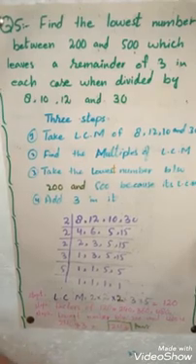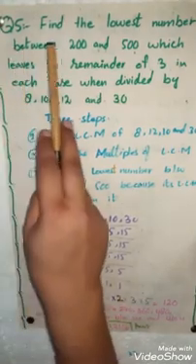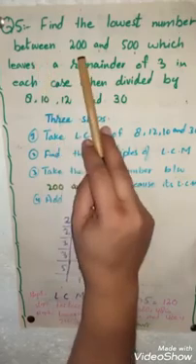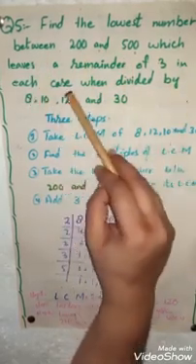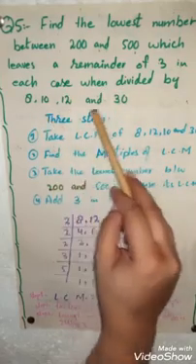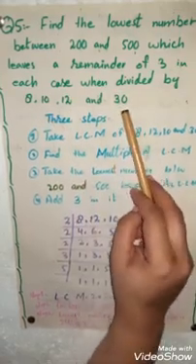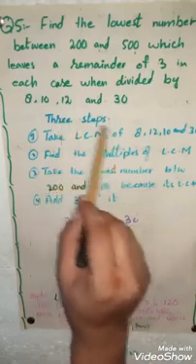Students, today we will solve our question number 5, which is: find the lowest number between 200 and 500 which leaves the remainder of 3 in each case when divided by 8, 10, 12 and 30. Students, here we have to solve this question in 3 steps.